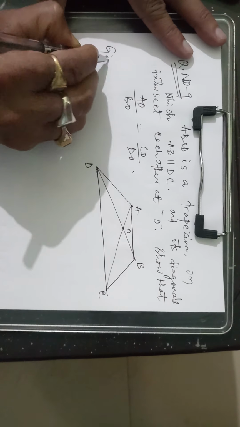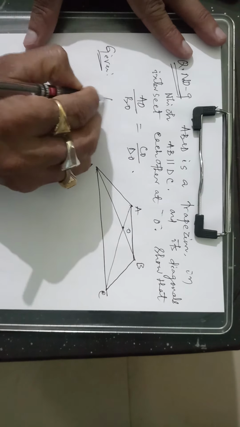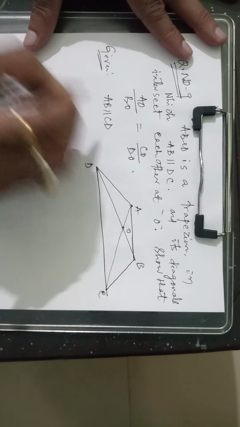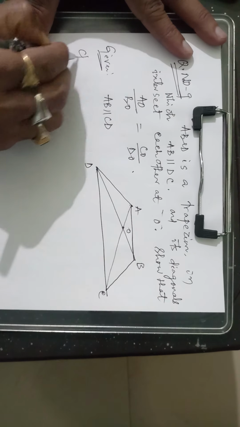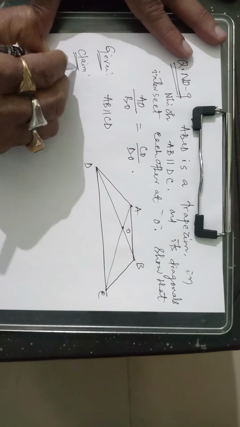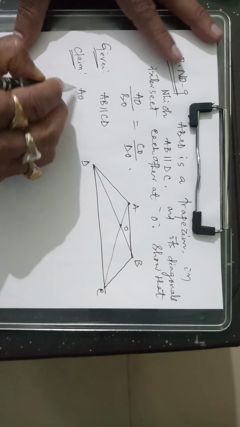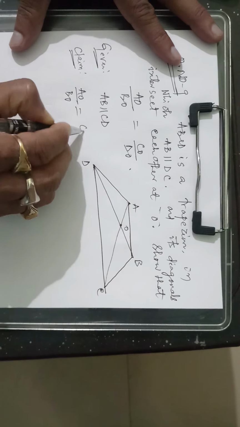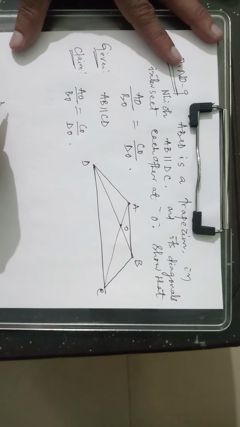So given AB parallel to CD and it is a trapezium, and the claim to prove, what you have to prove, is that AO by BO equals CO by DO.